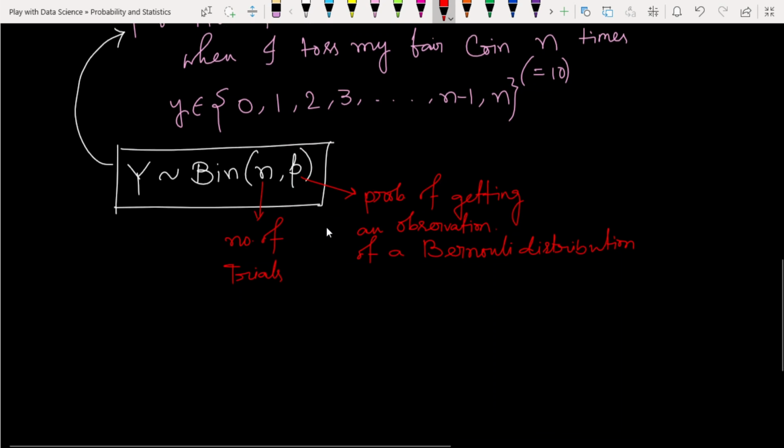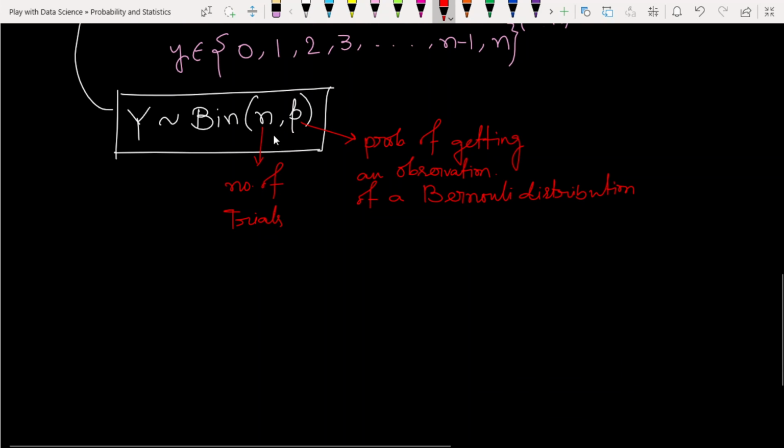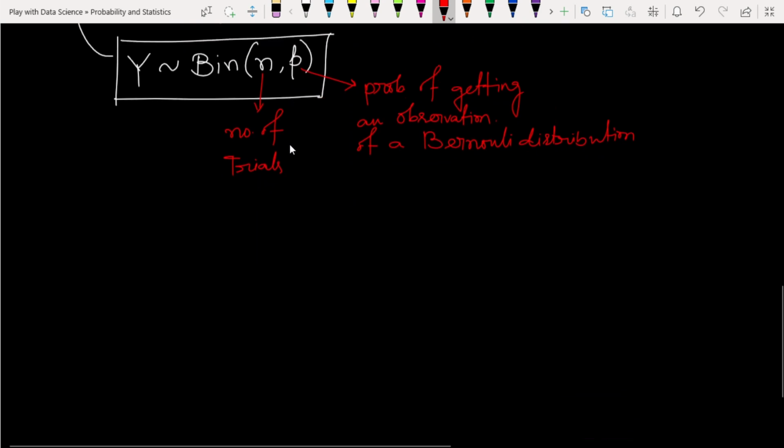That's what we need to do. These n and p are the parameters here. Let's discuss some of its properties.